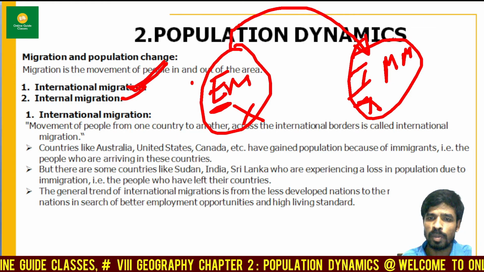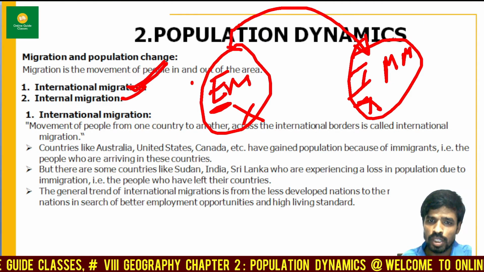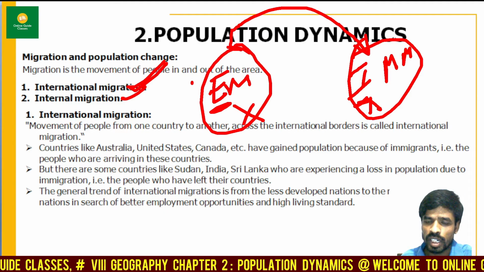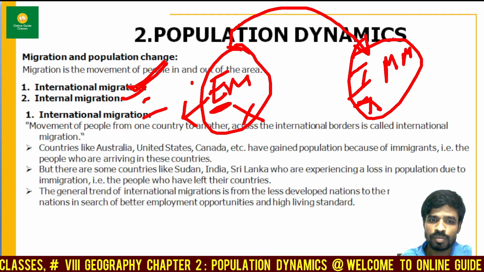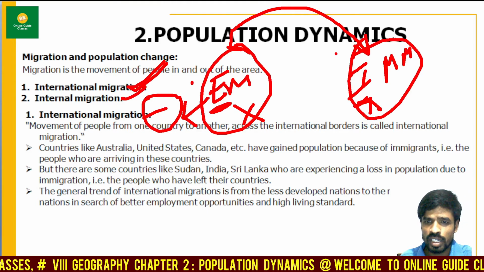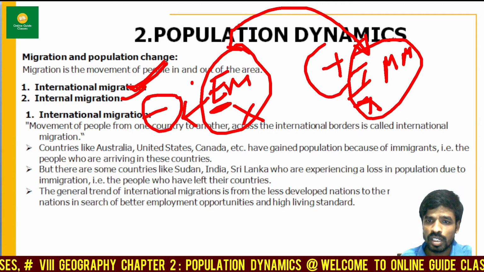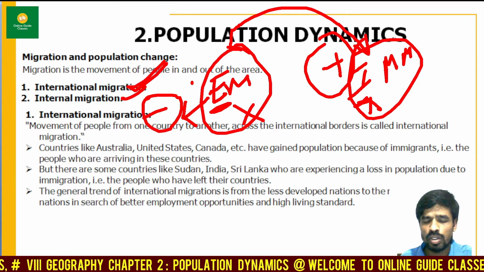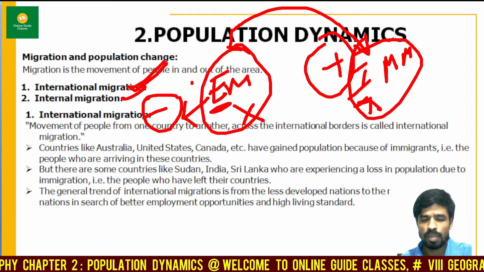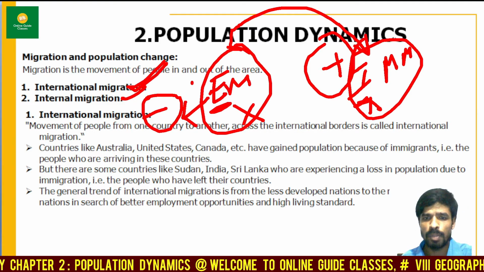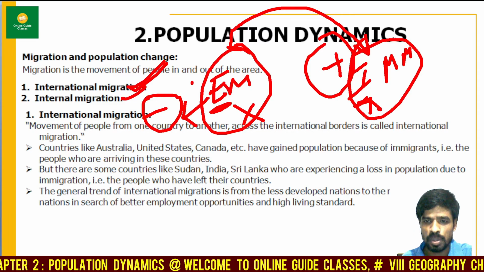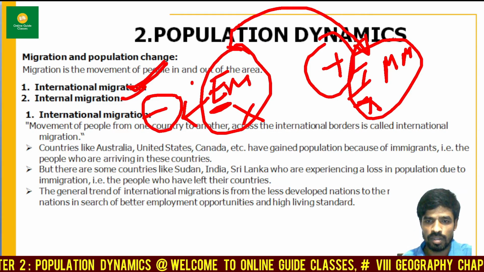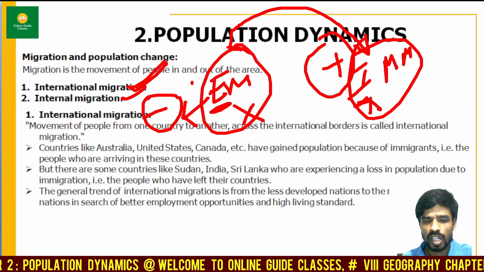So in this particular case, what happens? He is leaving his own motherland and settling in the other country. That means here the population is decreasing, and there the population count is increasing. Now who can go to other countries? All the educated, talented, skilled people migrate to different parts of the world in search of jobs, a good lifestyle, a way of living, a high standard of living.